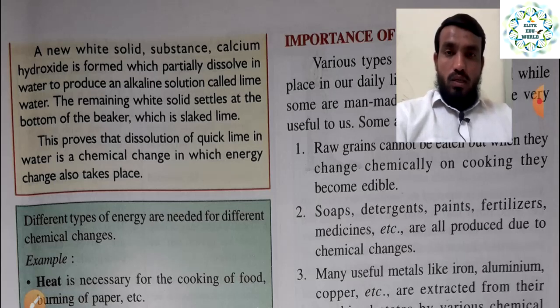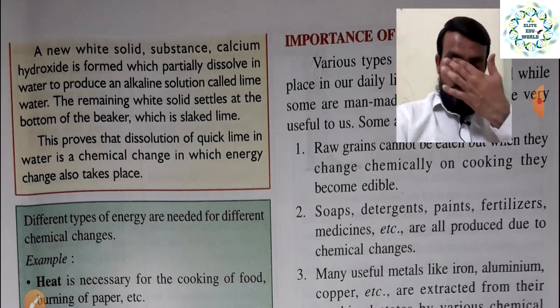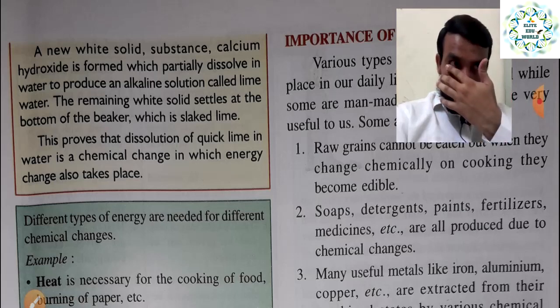So these are new things that are made, and energy is released in the form of heat. That is why it is called a chemical reaction. So this proves that dissolving quick lime in water is a chemical change, with an energy change also taking place. These are examples we can understand of a chemical change.